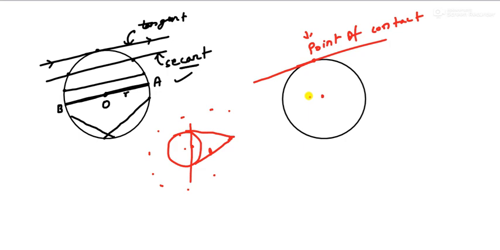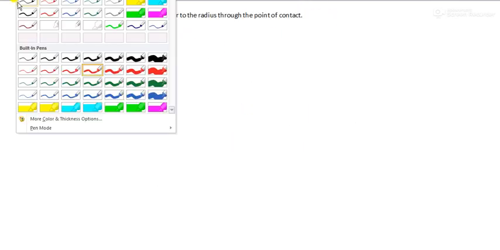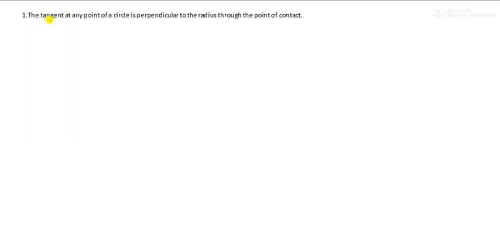Now coming to theorem number 1. What does it say? It says that the tangent at any point of a circle. So this is the circle, and it can be any point on the circle. If a tangent is drawn, let me draw a tangent like this. Imagine this is touching it.